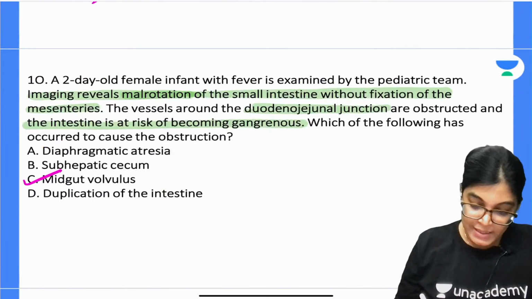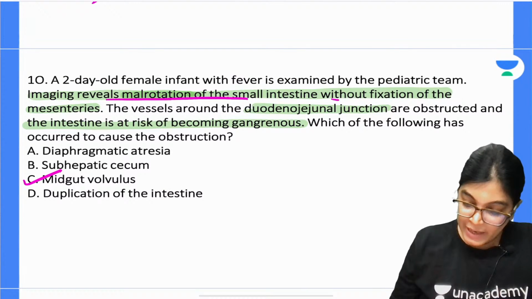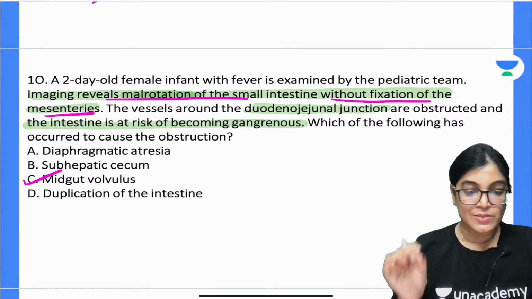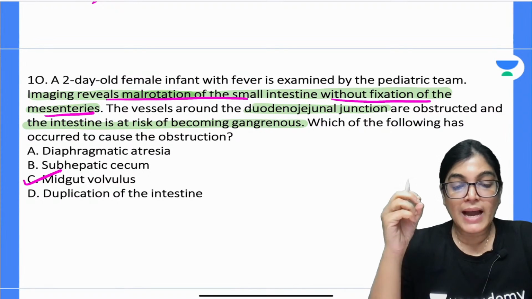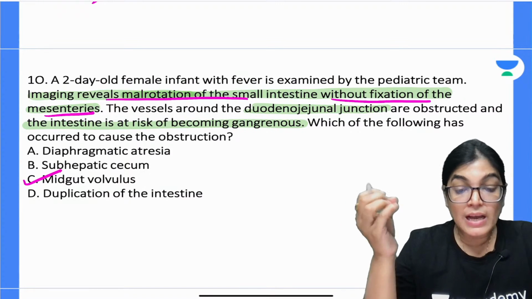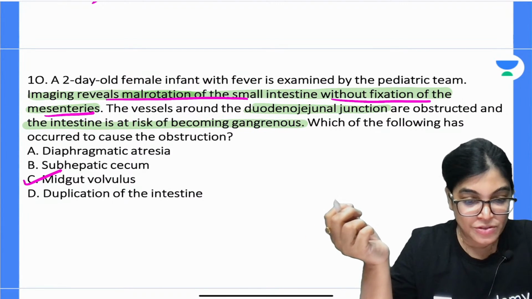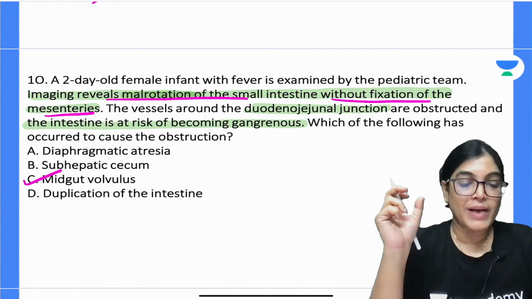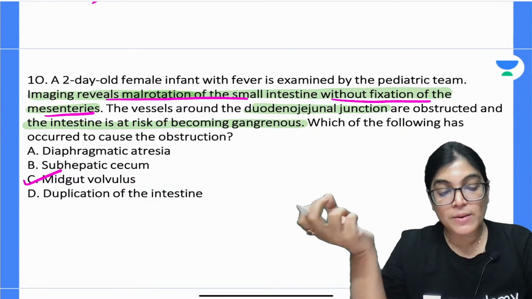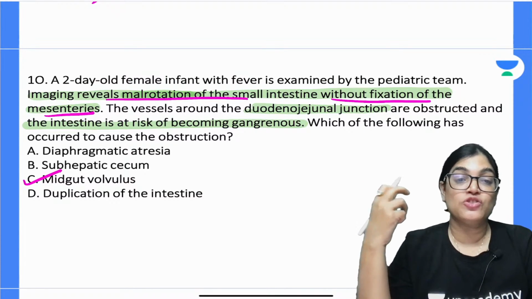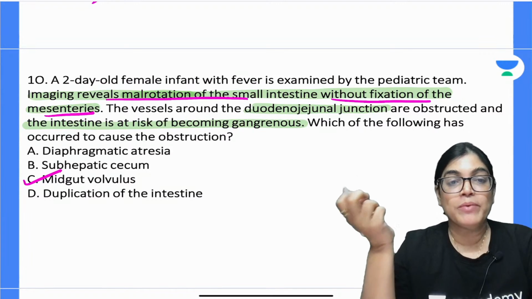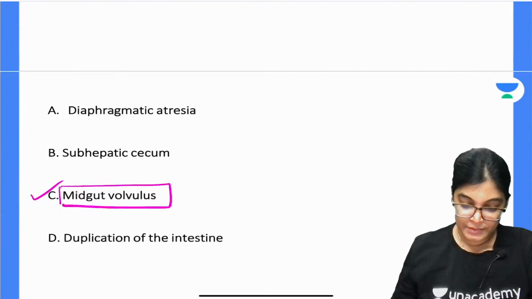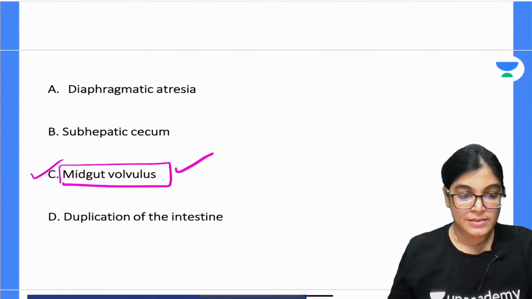The phrase without fixation of mesentery is the hint that this is malrotation of midgut without fixation to mesentery. So the small intestine twists around the vasculature that supports it. This can lead to ischemia and necrosis of the loop involved. So this is the reason it is the correct answer.